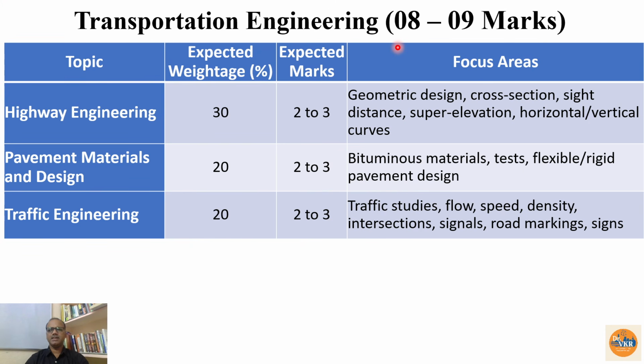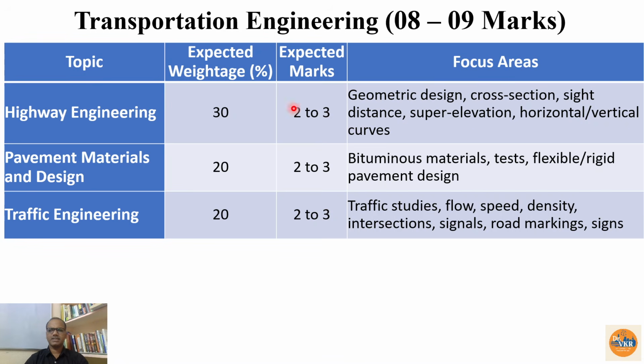This is typically 8 to 9 I have given, but sometimes we may have 6 to 10 also. And in this one, again we are having the highway engineering. The expected weightage is 30, pavement materials and design 20, traffic engineering is expected weightage is 20. So out of 9 marks, so this carries 70% of the total weightage. That means if they have given for 9 marks, then 6 marks is from these 3 topics only. So the expected marks also the similar way, either the least of 6 or maximum of 9. Sometimes it may be slightly fluctuated also.